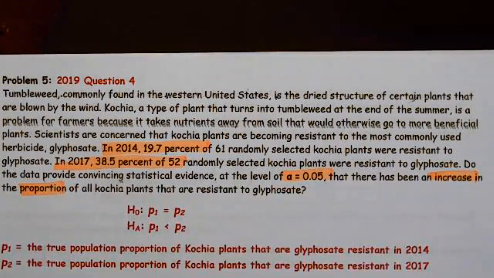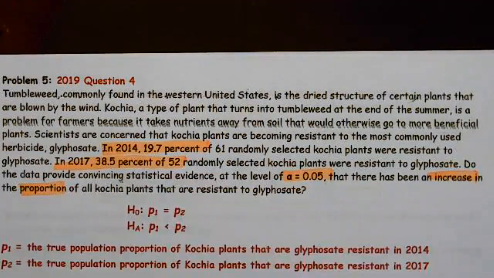So, tumbleweed, commonly found in the western United States, is a dried structure of certain plants that are blown by the winds. Kochia, a type of plant that turns into tumbleweed at the end of the summer, is a problem for farmers because it takes nutrients away from soil that would otherwise go to more beneficial plants. Scientists are concerned that kochia plants are becoming resistant to the most commonly used herbicide, glyphosate. In 2014, 19.7% of 61 randomly selected kochia plants were resistant. In 2017, 38.5% of 52 randomly selected plants were resistant.